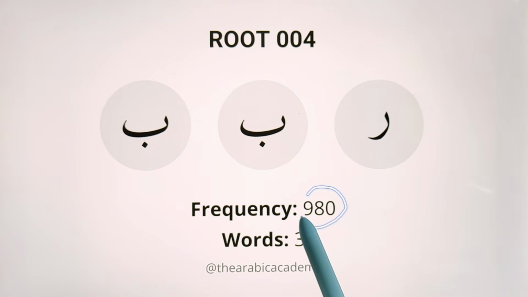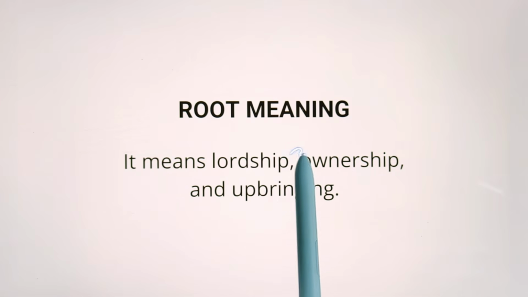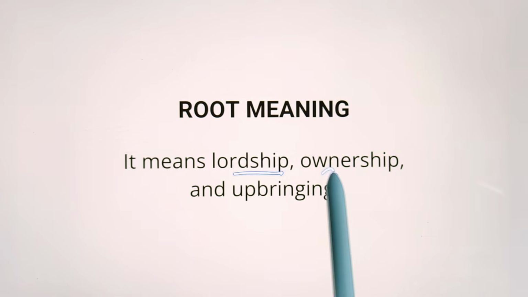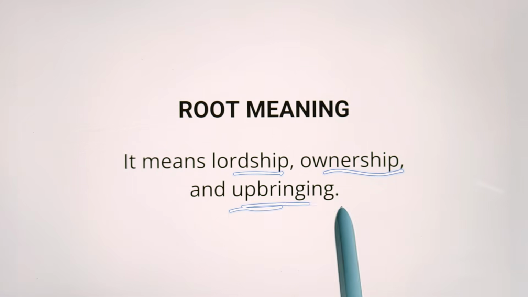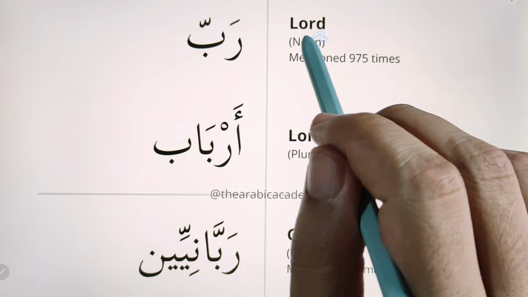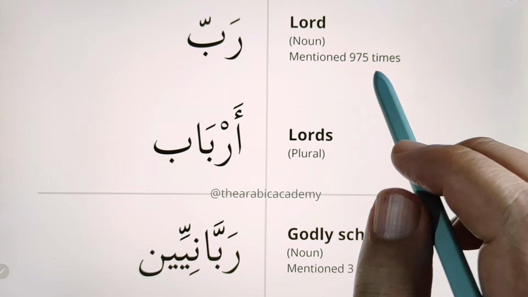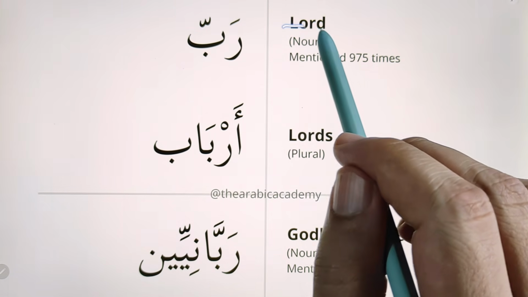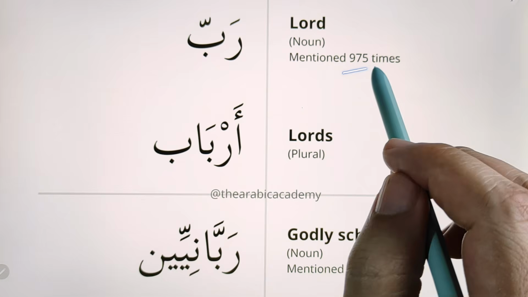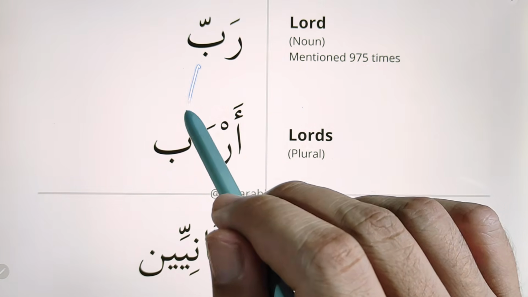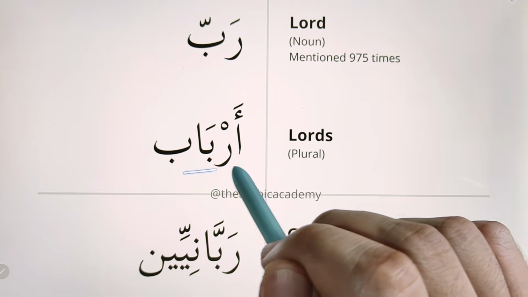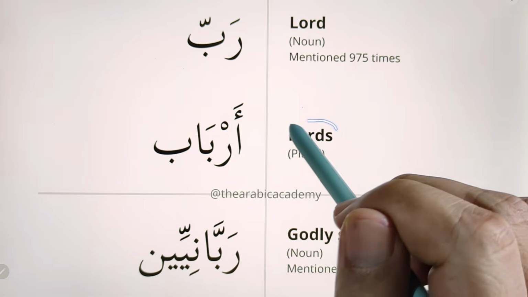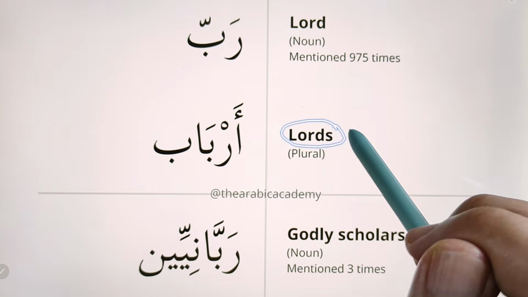The root was mentioned 980 times in the Quran in 3 different words. The central meaning of this root is lordship, ownership, and upbringing. The words mentioned in the Quran from this root are Rabb. Rabb means Lord, and it was mentioned 975 times. This word also comes in the plural form Arbab, which means lords, and it was only mentioned 1 time in